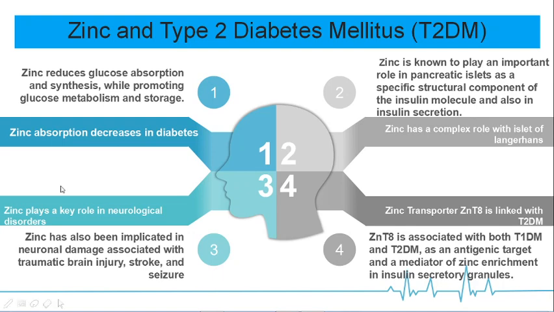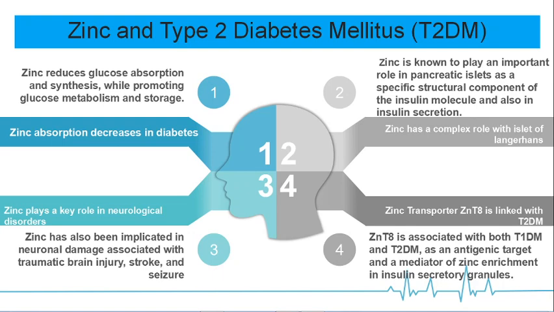Then zinc, what is the role played in neurological disorder? The primary function of this free zinc in the synaptic vesicle appears to be the modulation of a variety of postsynaptic receptors. For example, zinc inhibits GABA receptors, that is gamma aminobutyric acid receptors, reducing their inhibitory action, and zinc acts as an inhibitory neuromodulator for glutamate release. It regulates the voltage gated calcium channels and sodium, potassium and chloride channels.